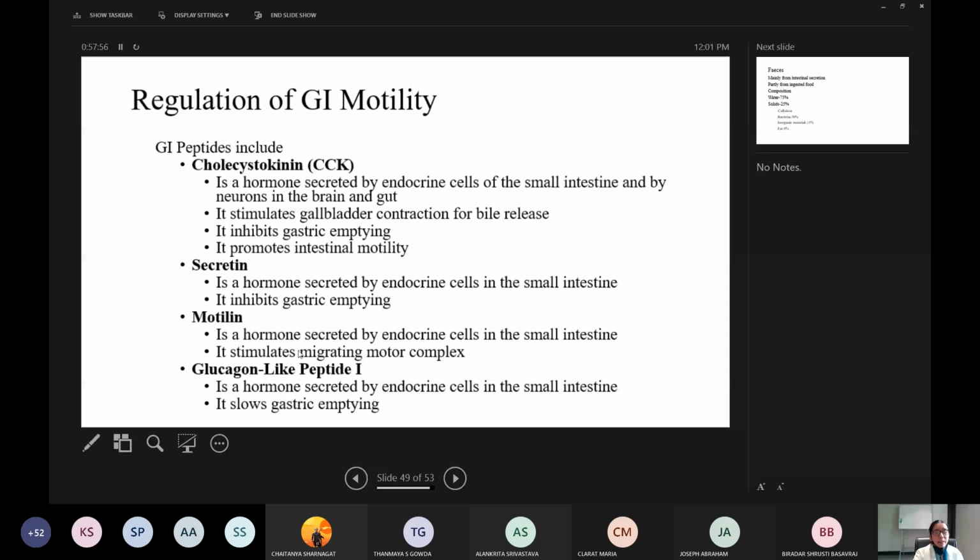So motilin is responsible for migrating motor complexes, and glucagon-like peptides are hormones secreted by endocrine cells in the small intestine. They slow gastric emptying. So cholecystokinin and gastrin increase the gastric motility, and increase the intestinal motility, whereas secretin, motilin and glucagon inhibit.